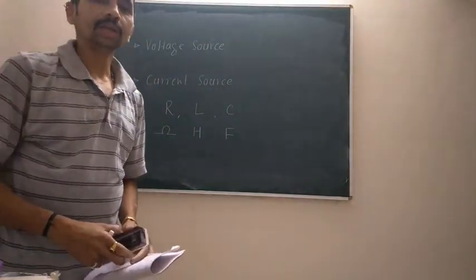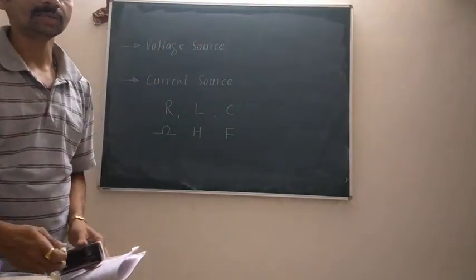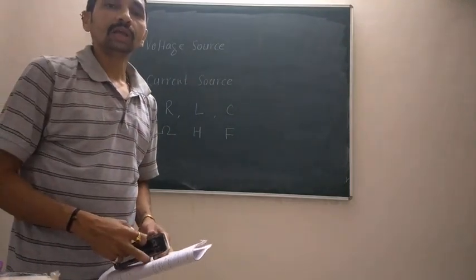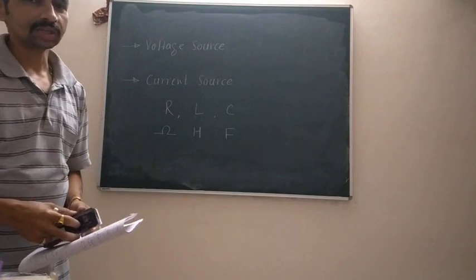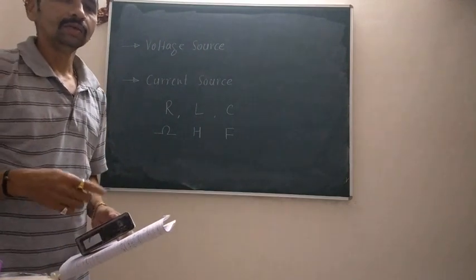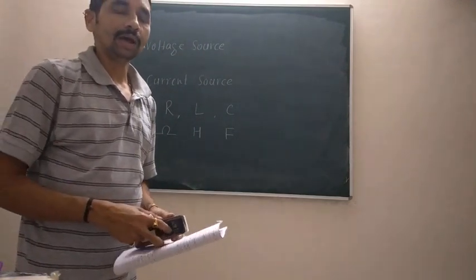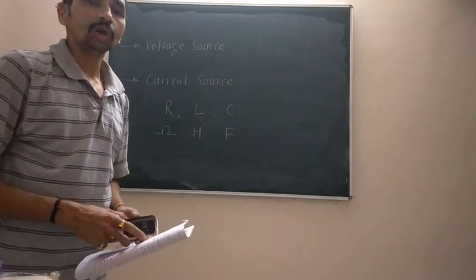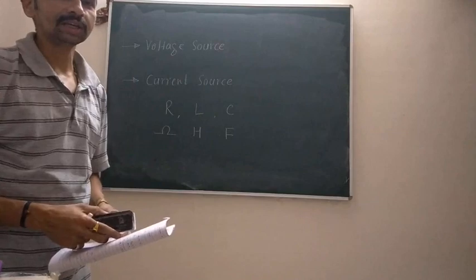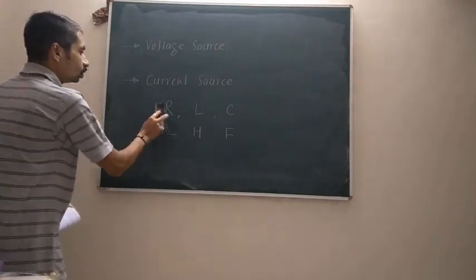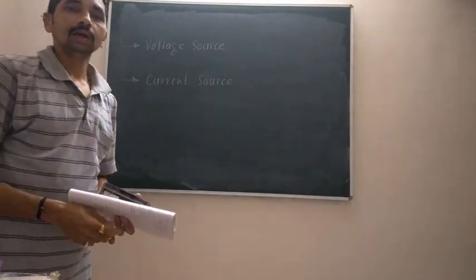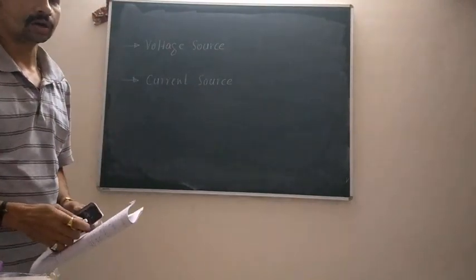At the beginning we are going to consider the classification of sources. Right now I will only focus on the basic classification, and when we start analysis of an AC circuit, I will once again tell you how to tackle circuits containing AC sources. As you can see, there is a voltage source or there might be a current source.